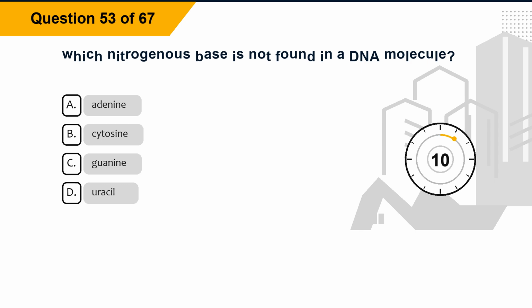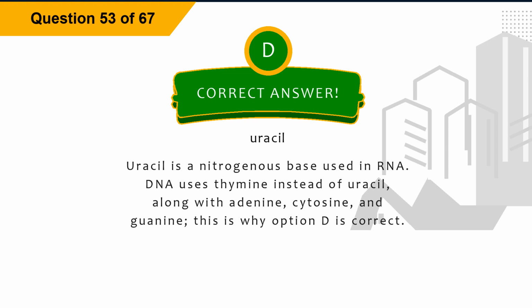Question 53. Which nitrogenous base is not found in a DNA molecule? Option A, adenine. Option B, cytosine. Option C, guanine. Option D, uracil. The correct answer is option D, uracil. Explanation: uracil is a nitrogenous base used in RNA. DNA uses thymine instead of uracil, along with adenine, cytosine, and guanine. This is why option D is correct.